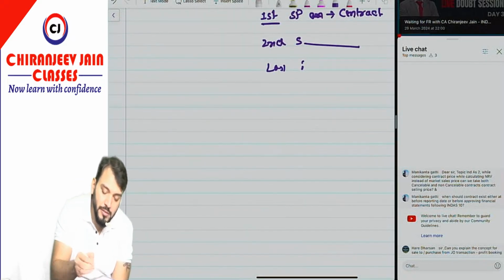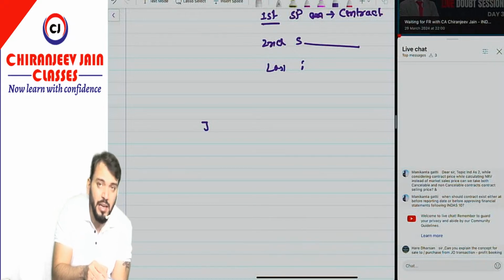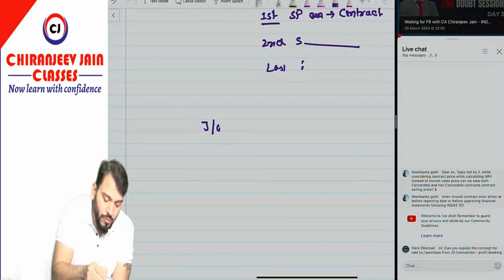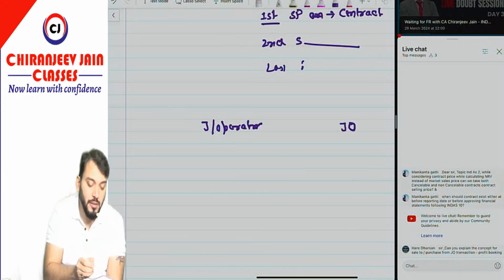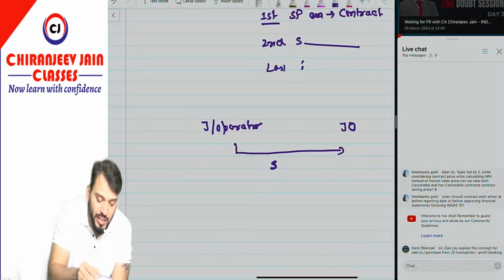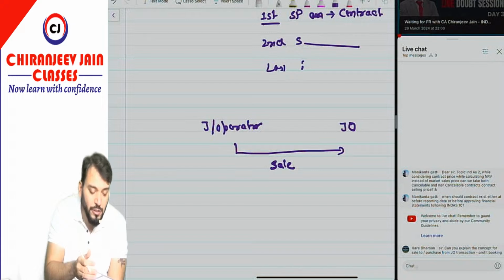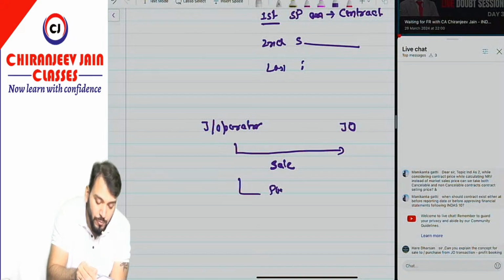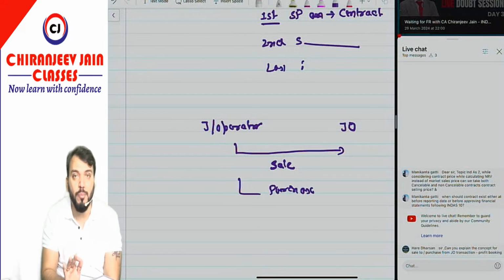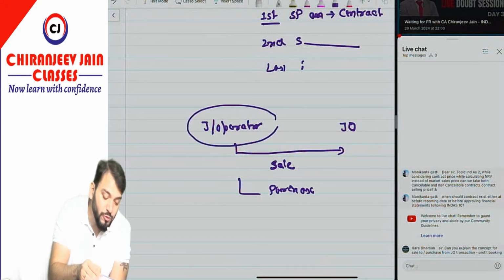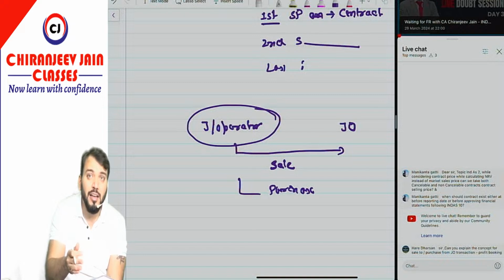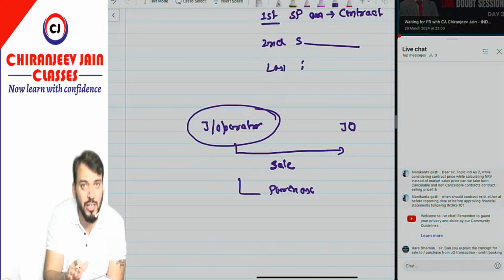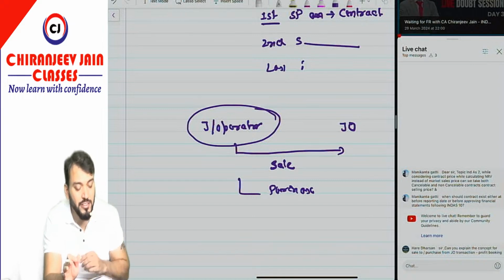Now just try to understand. The topic is that there can be some transaction between joint operator and joint operation. This transaction can be of two types. Either it can be a sale transaction, meaning the joint operator has sold some goods or asset to the joint operation, or has purchased some goods or asset from the joint operation. So what will be the accounting treatment in the books of the joint operator, that we are going to discuss in the separate financial statements and consolidated financial statements of the joint operator. This is the point of discussion.